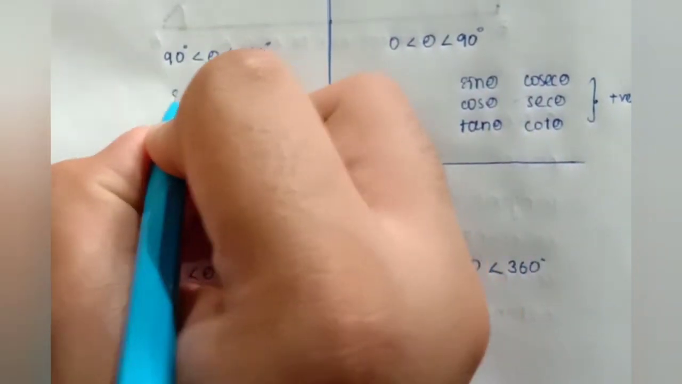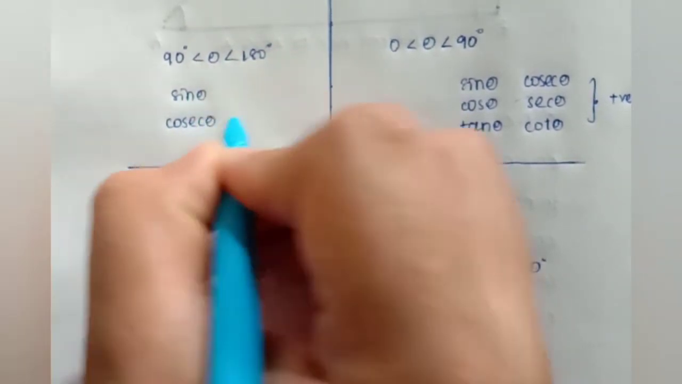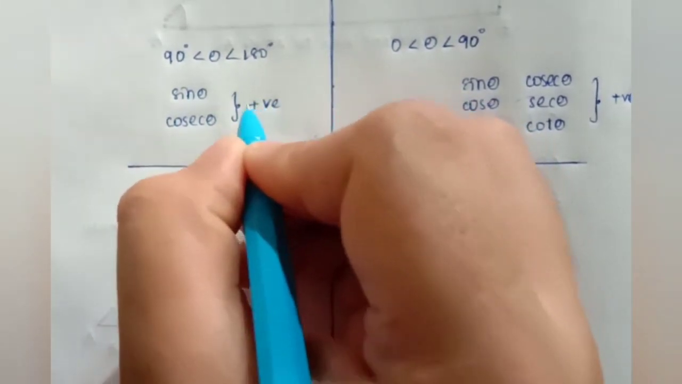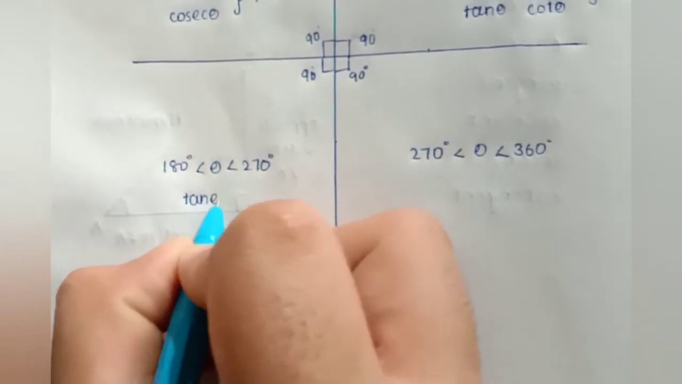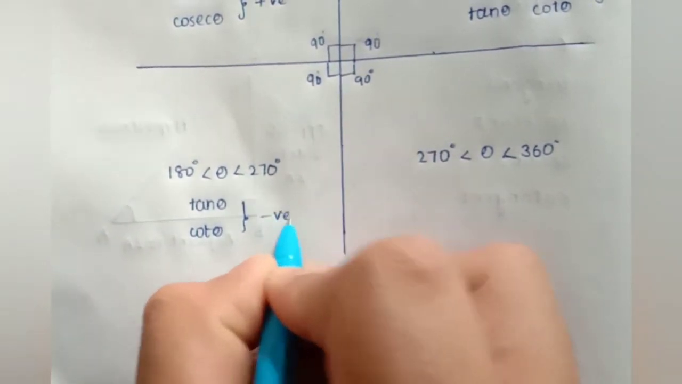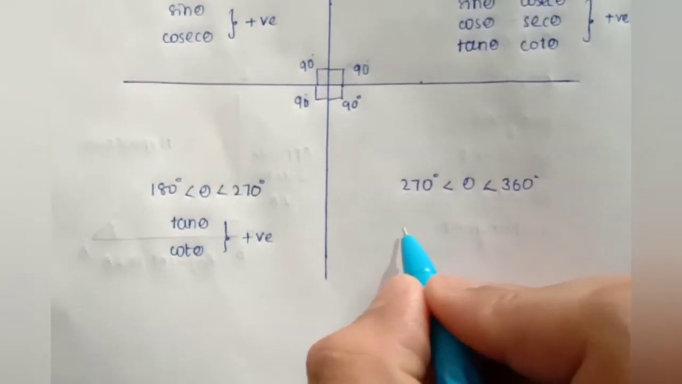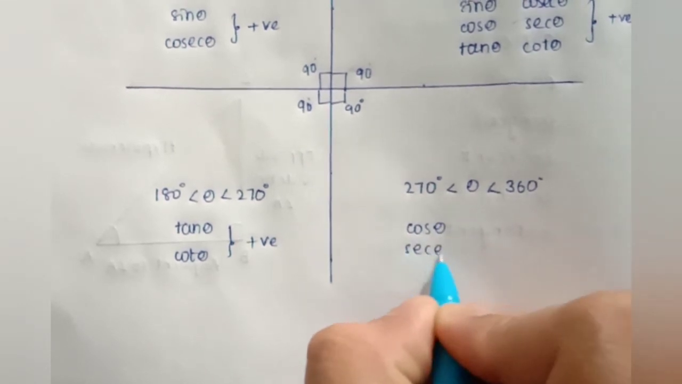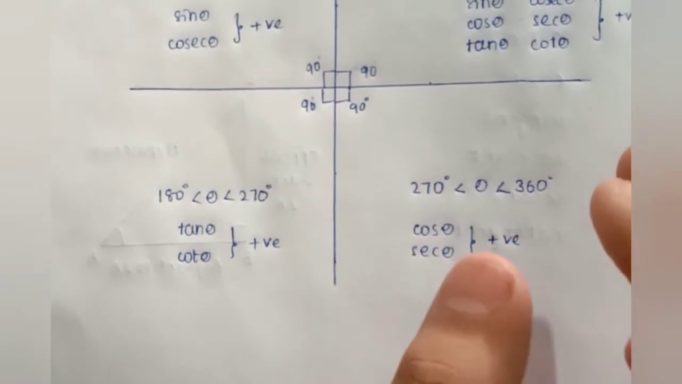The second quadrant, sin theta and cosecant theta are positive and all other trigonometric ratios are negative. The third quadrant, tan theta and cot theta are positive and all other ratios are negative. The fourth quadrant and the last quadrant, cos theta and secant theta are positive and all other ratios are negative.